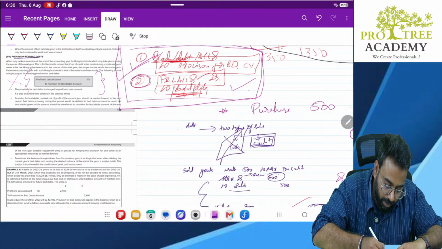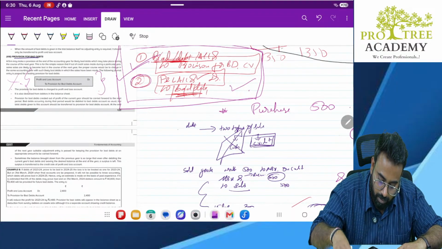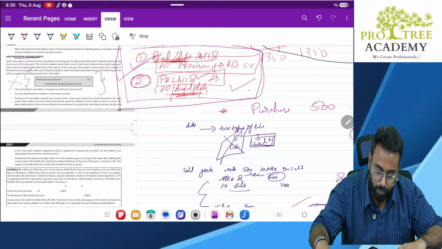Please solve this example 6. Example 6, please go through.